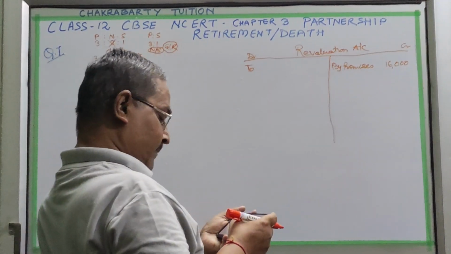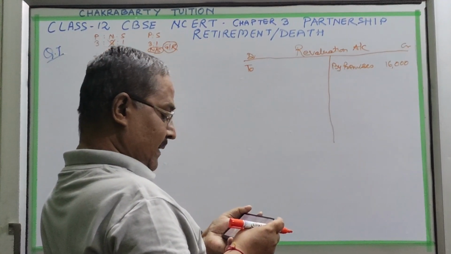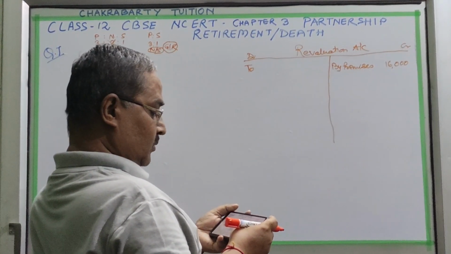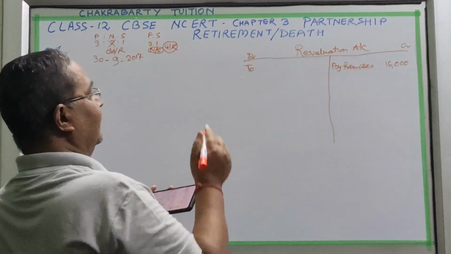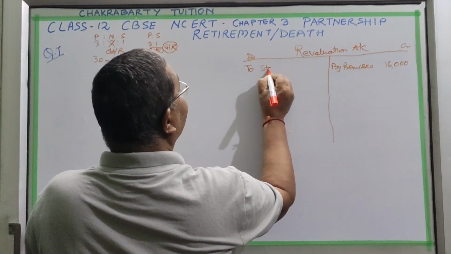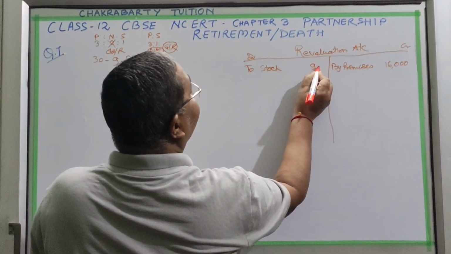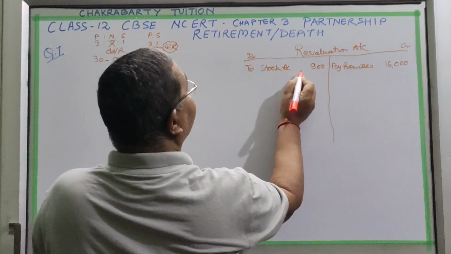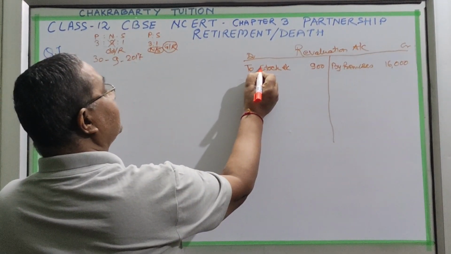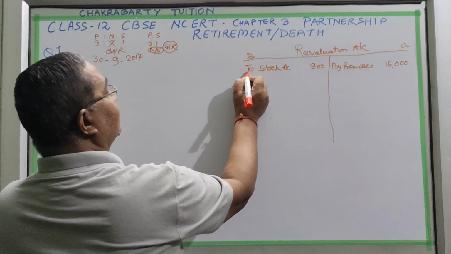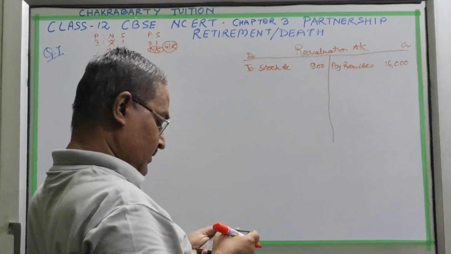Stock depreciated by 10%. So stock is to be reduced by 10%. Stock is given as 9,000, so 10% means 900 we will write. And 'To' means the stock account is being credited. Stock account is credited, stock will reduce.